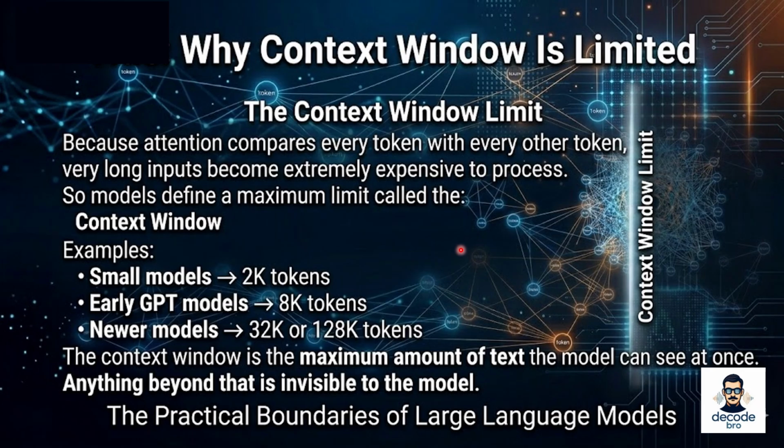Earlier models had very small context windows. Some early systems could only handle around 2000 tokens. Later models expanded this to 8000 tokens. Today, more advanced models support 32,000, 64,000, or even 128,000 tokens. But the principle remains the same. Anything outside the context window is invisible to the model. The model literally cannot see it, which means its understanding is limited to what fits inside that window.